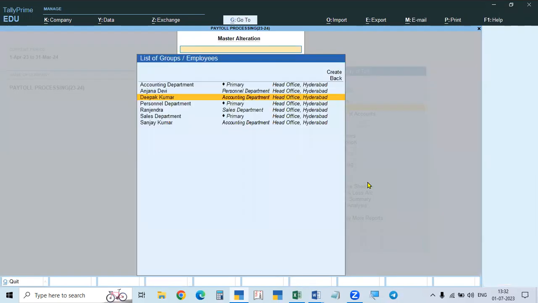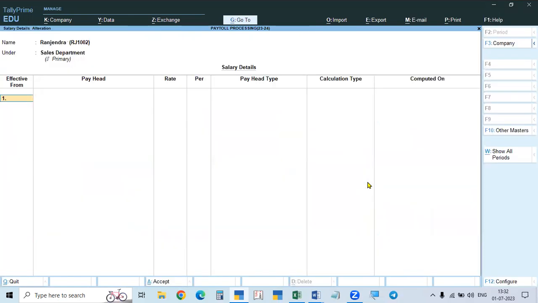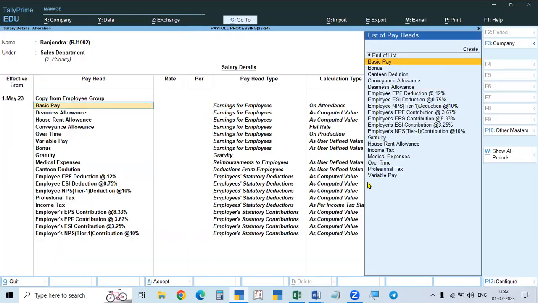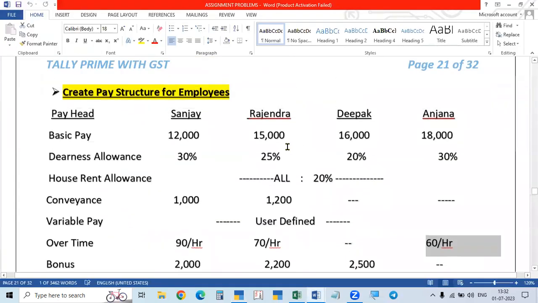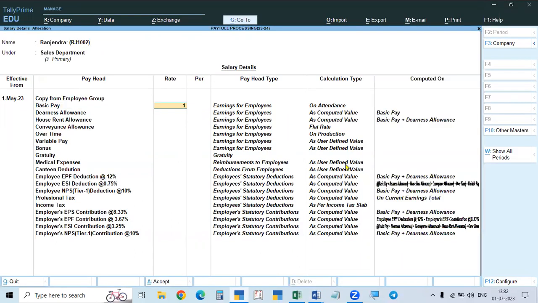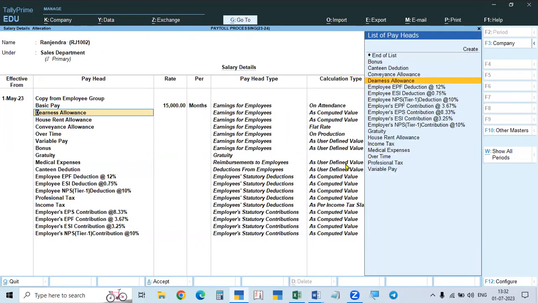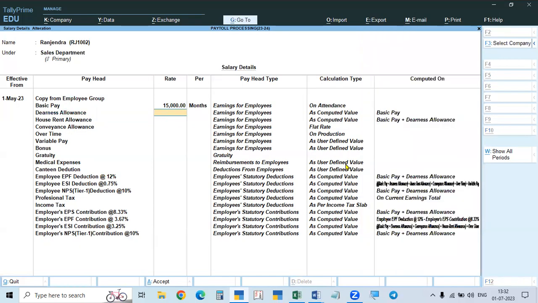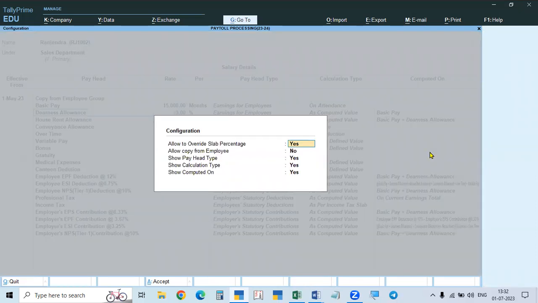Now accept this. Over. Then after that, Rajendra. So 1523, and Rajendra also, copy from employee group, accounts group, and here Rajendra. So for Rajendra, what is the basic pay? 15,000. Then again F12. Yes. Accept. So the rate is 25%. Then close this.